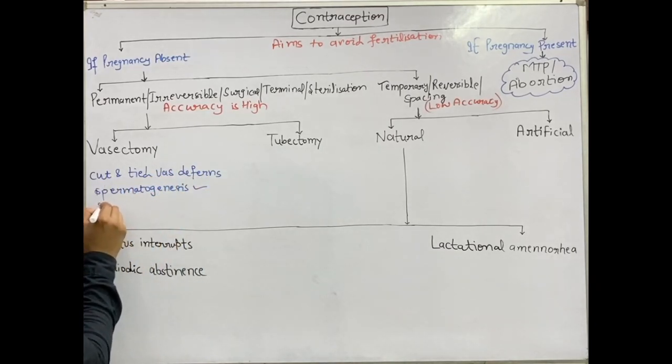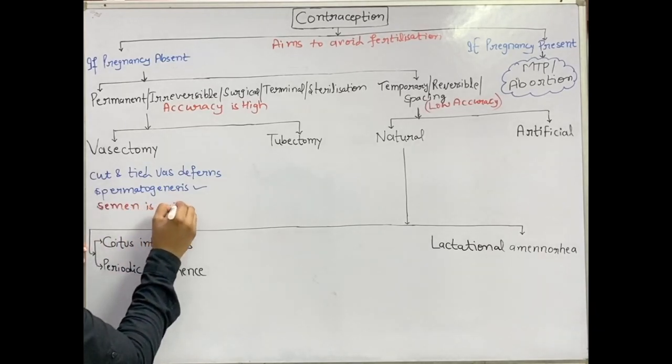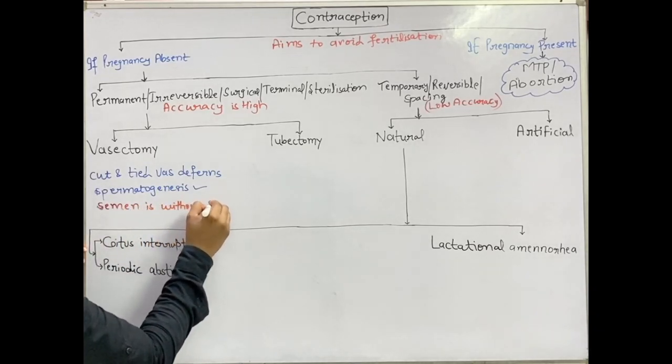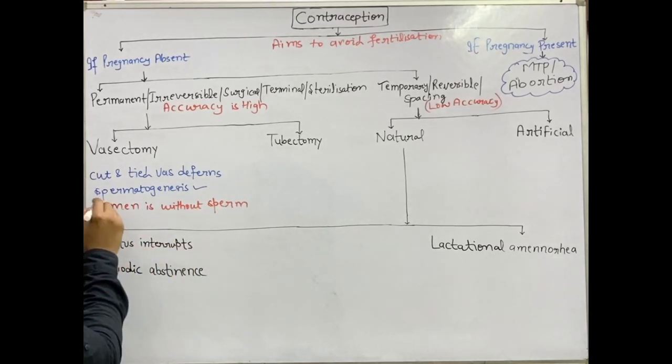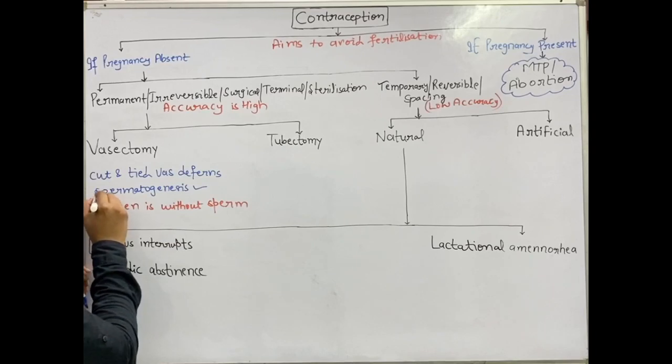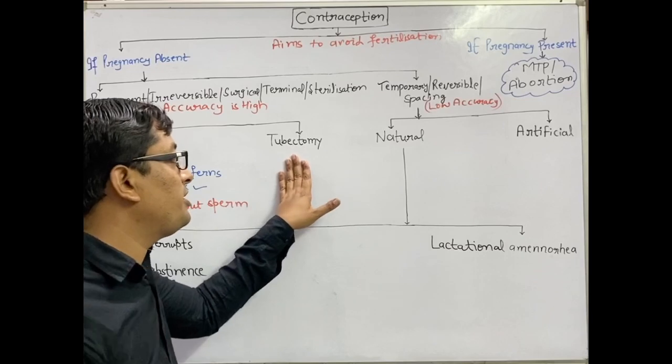So the ejaculate does not have sperm. This point is important.